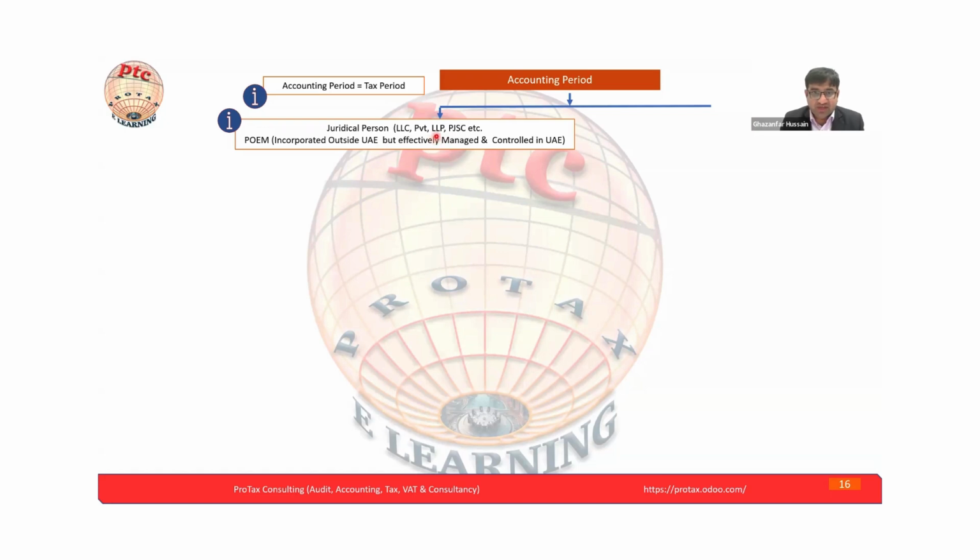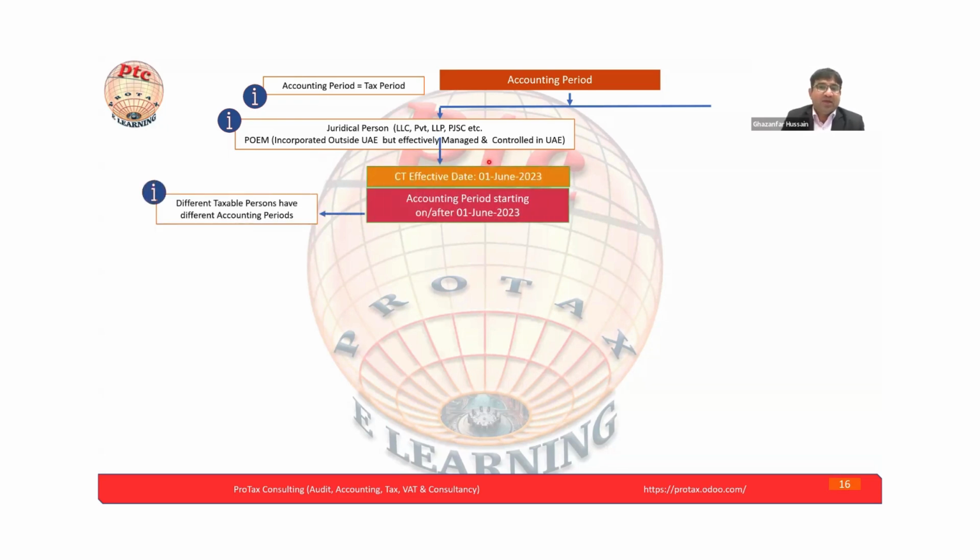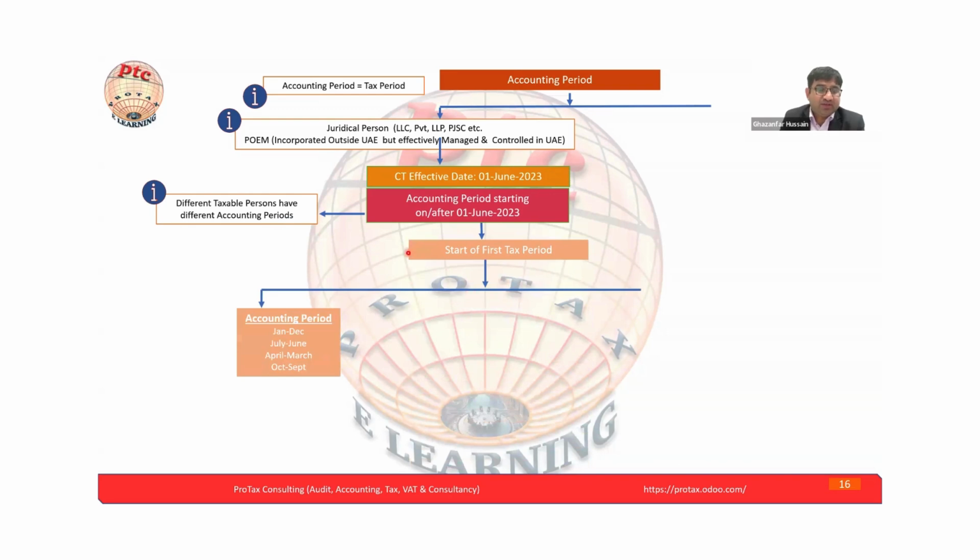This is also a very key and interesting area, the place of effective management, where the management is inside UAE but operations are outside UAE. We already discussed the CT effective with an example for understanding. Accounting periods can be different; taxable persons can have different accounting periods. First tax period, just for understanding purposes, we are discussing the first tax period.